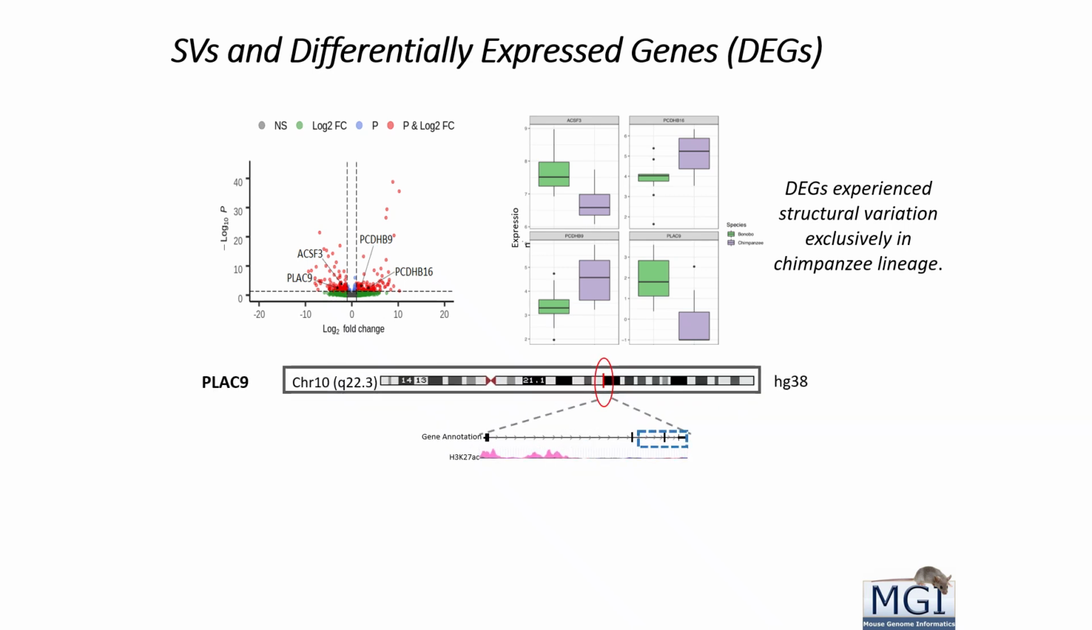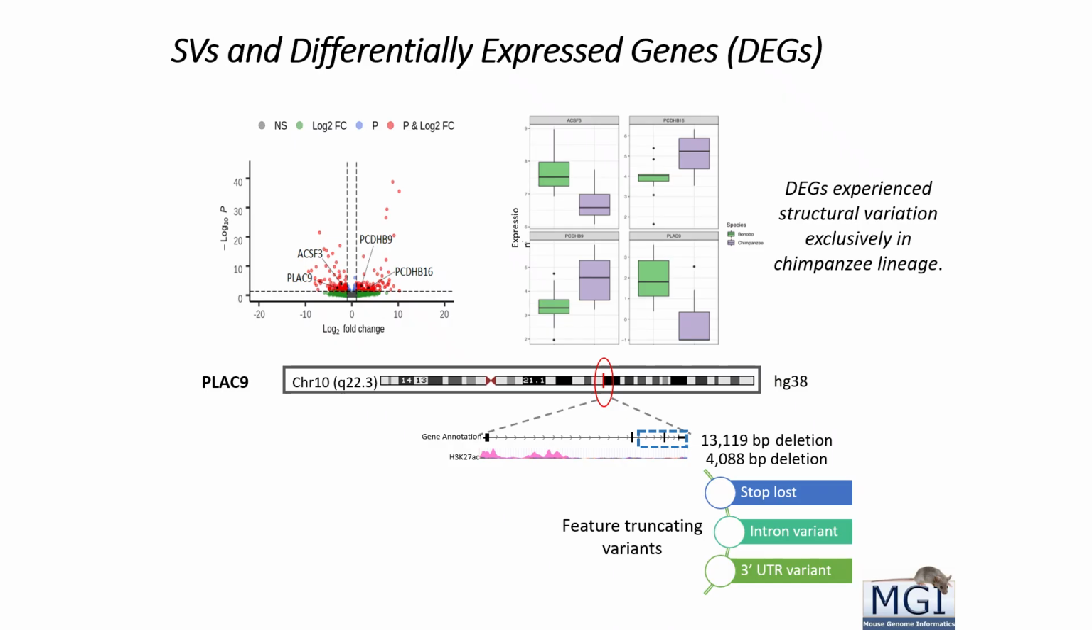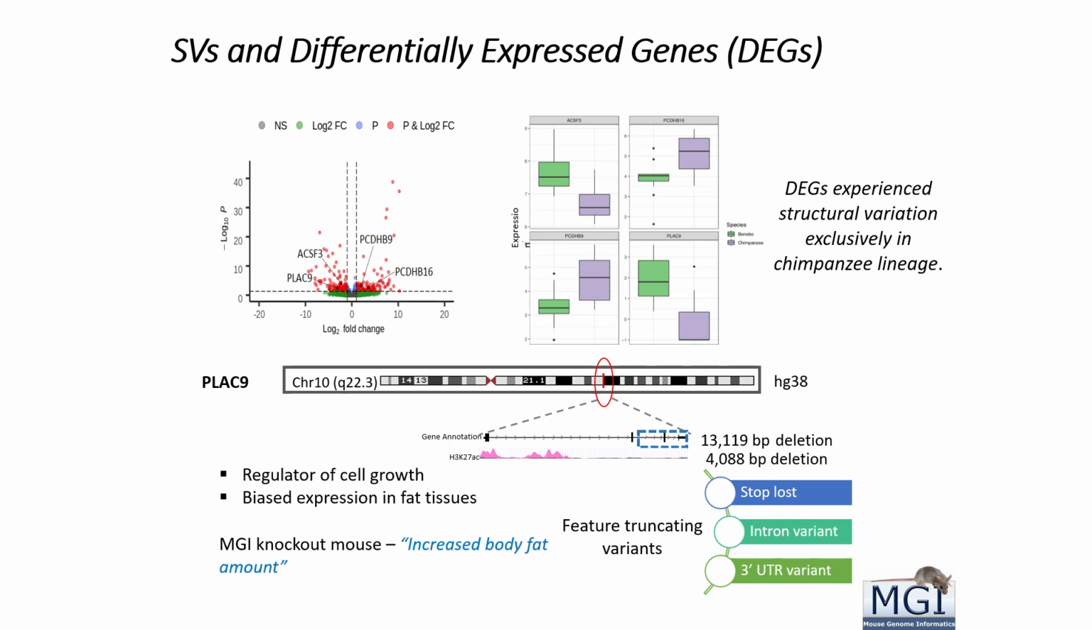Among them, there was a gene PLAC9, which is a regulator of cell growth. It experienced 2 deletion events. One was more than 13 kb and the other one was more than 4 kb deletion. And these were feature truncating variants such as stop loss, intronic variant, and 3' UTR variant. MGI knockout mouse shows increased body fat amount.